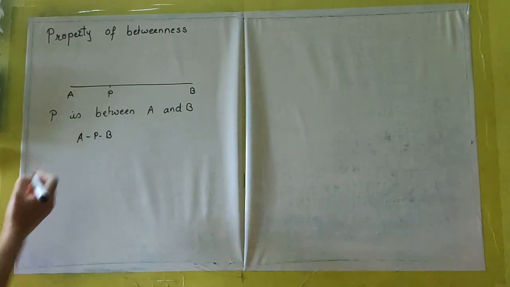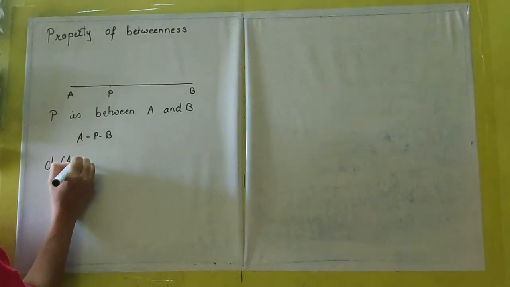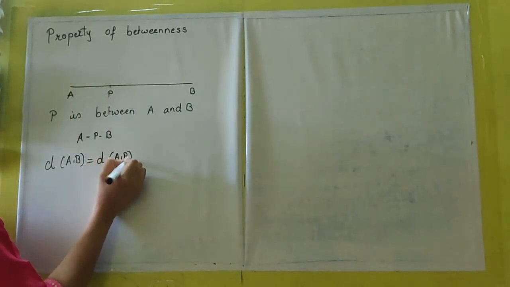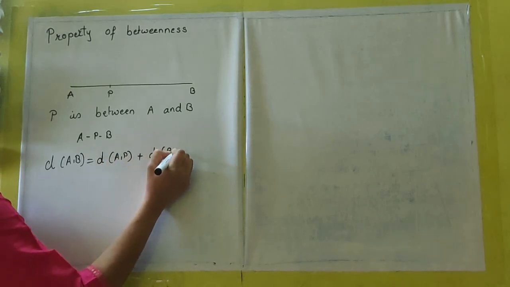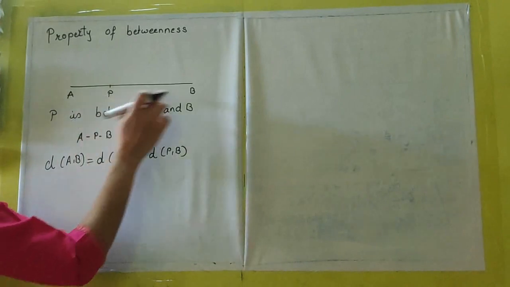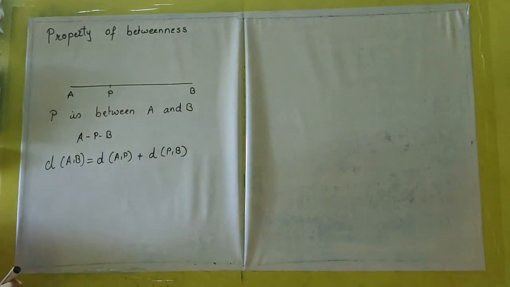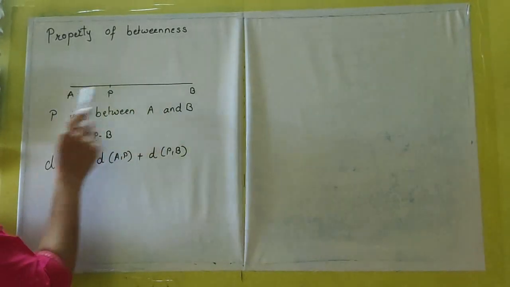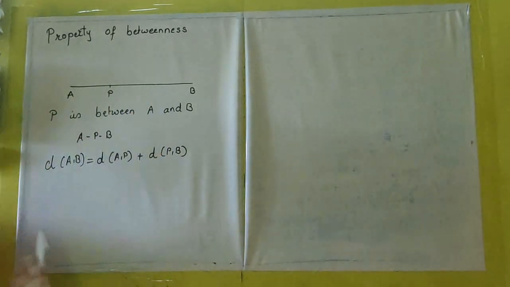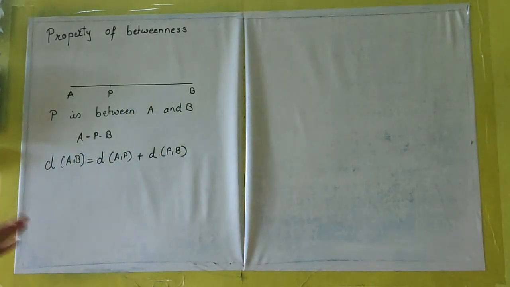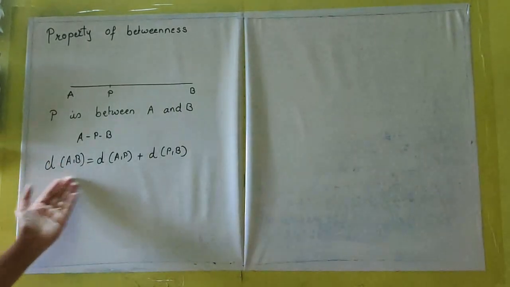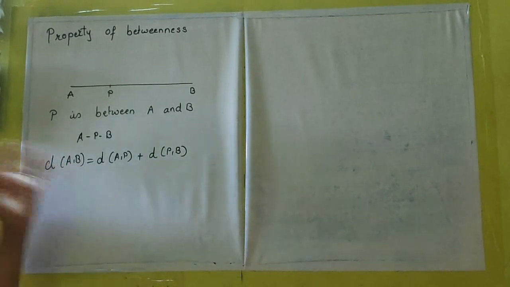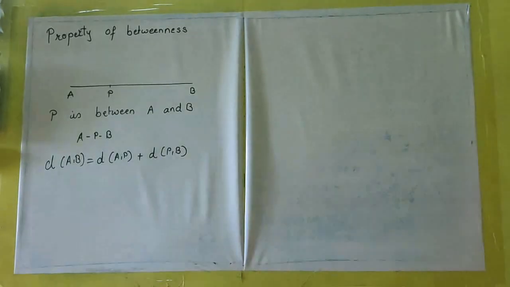Also, always the distance of AB, that is the whole segment, is equal to the distance of AP plus the distance of PB. Okay, so this is how it's written. Always the length of AB will be equal to the sum of these two lengths. Always remember, if this equation is verified, that means the property of betweenness exists.